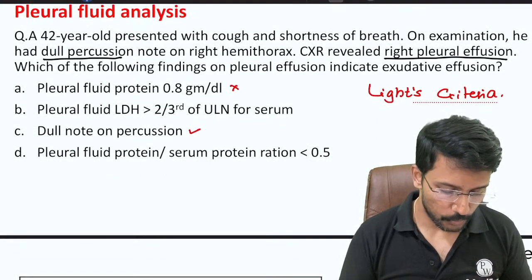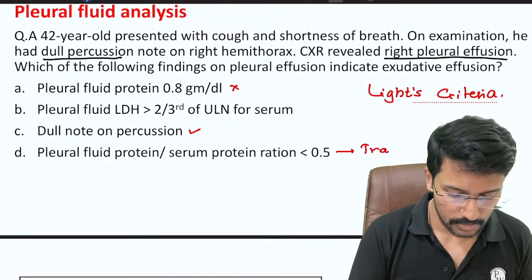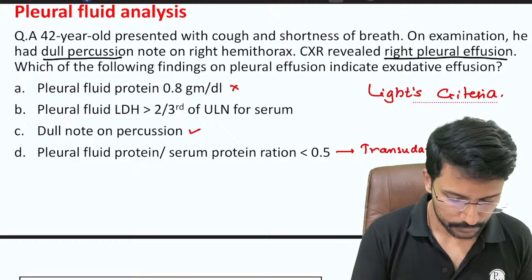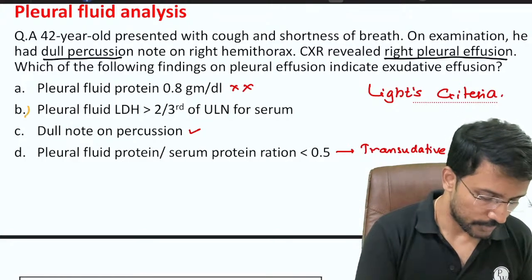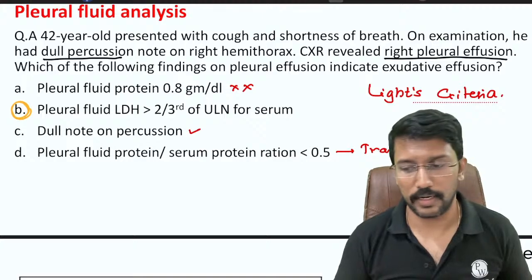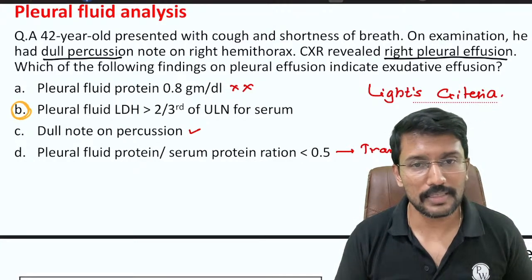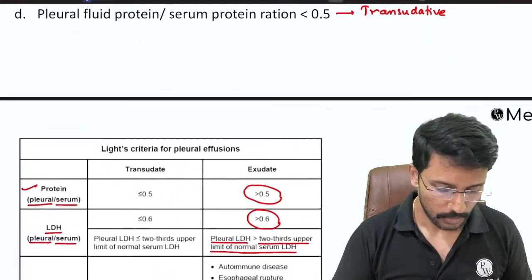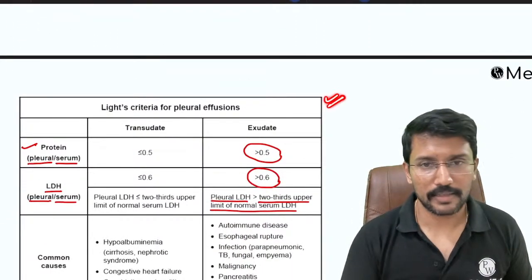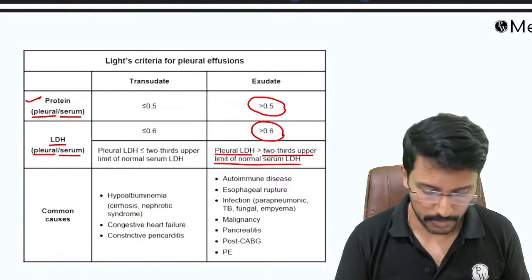Option D, pleural fluid protein by serum protein ratio less than 0.5 actually indicates there is transudative effusion, right? First one is inconclusive because it is not a ratio. So we are only left with option B, pleural fluid LDH more than 2/3 of the upper limit of normal for the serum LDH. That indicates an exudative pleural effusion. Those who are not familiar, just learn this table by heart. This will most likely come and might give us 1 mark in the upcoming exam.